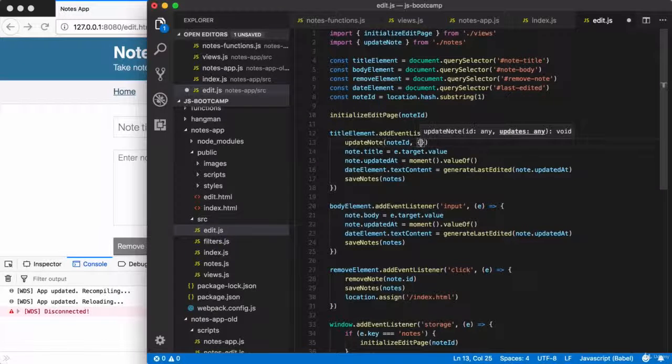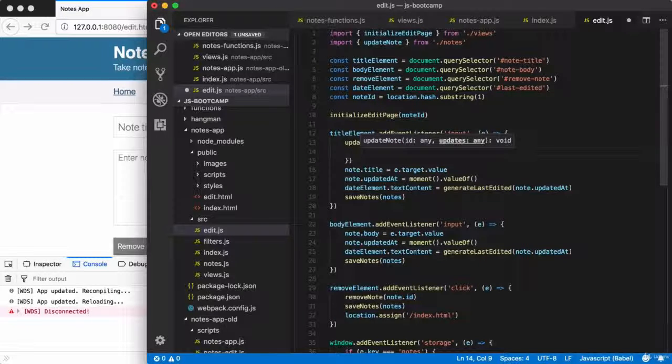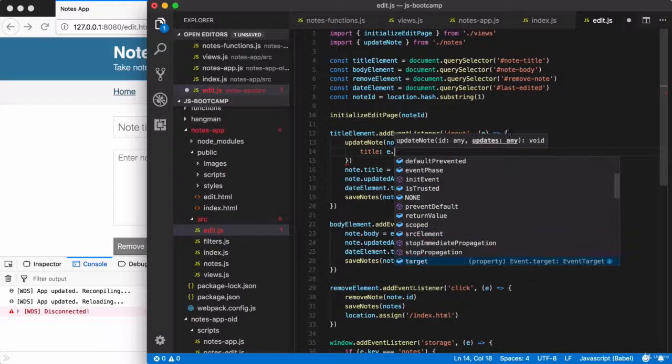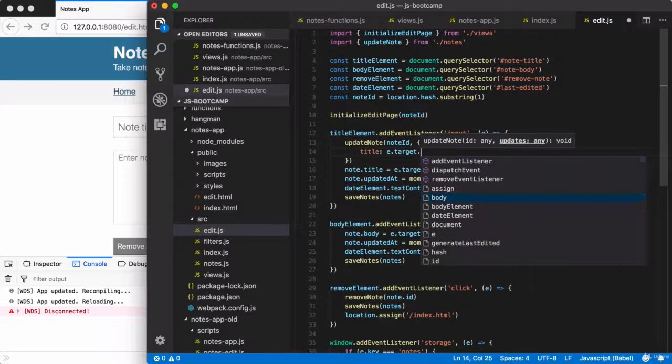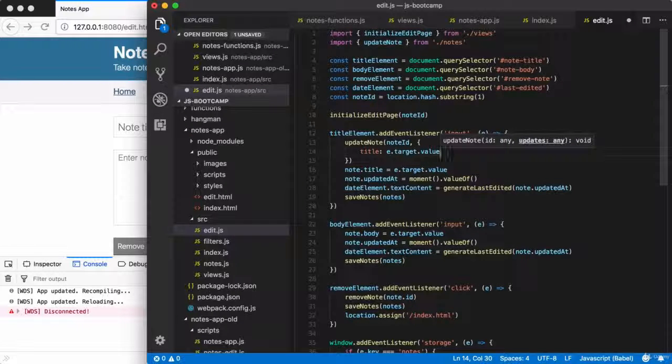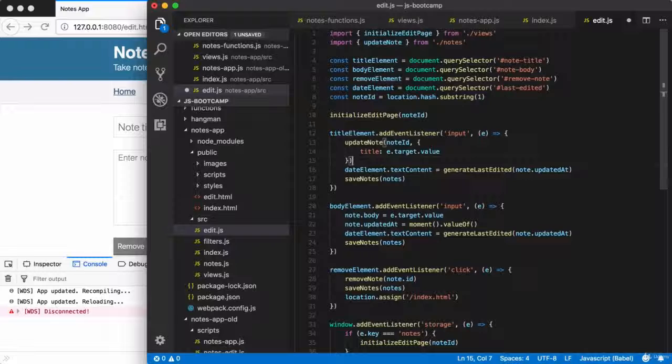The second one was the updates object, where we can choose to specify either the title or body properties, or we could specify both if needed. Right here, we're just updating the title, so I'll set title equal to e.target.value. Awesome. Because of the new situation we've set up for ourselves with the updateNote function, we can now remove these 3 lines, those 2 right there, and the 1 line down below.